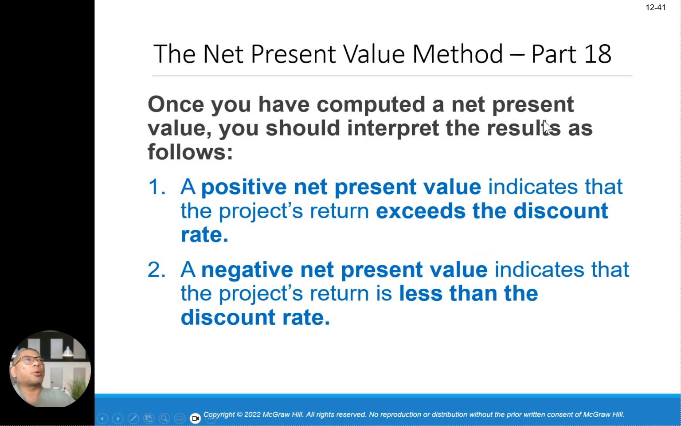Once you have computed net present value, you should check the result as follows. A positive net present value indicates the project return exceeds the discount rate. A negative net present value indicates that the project return is less than the discount rate. So if it is negative, you don't accept it. If it's positive, you can accept it, okay?